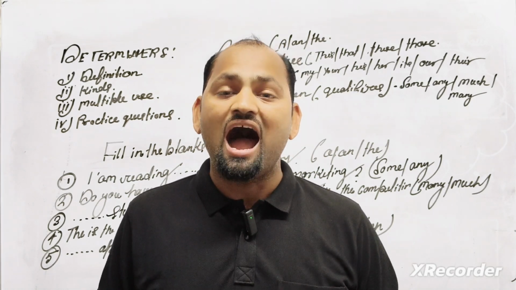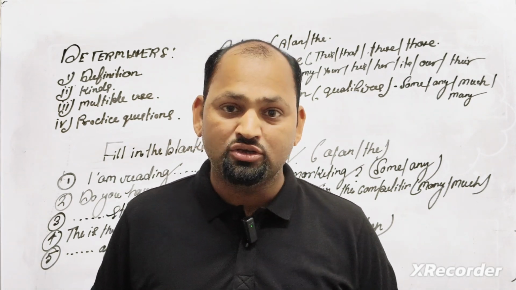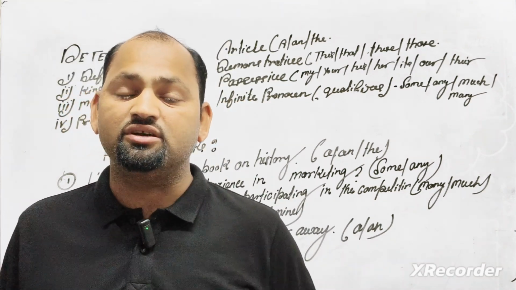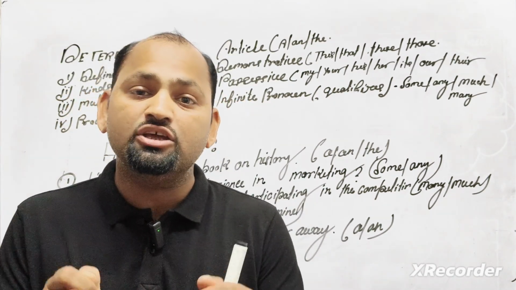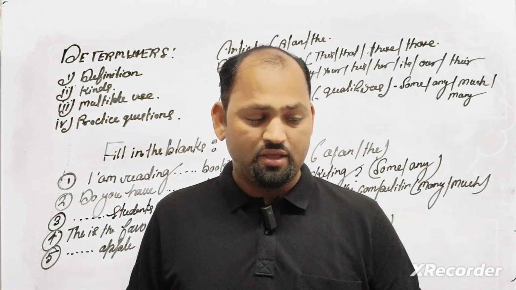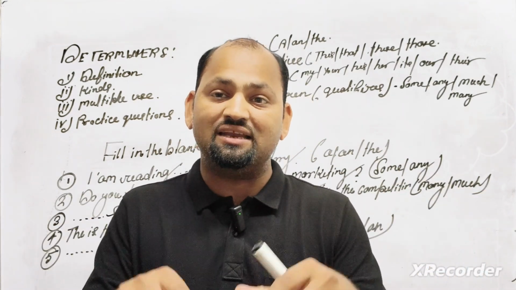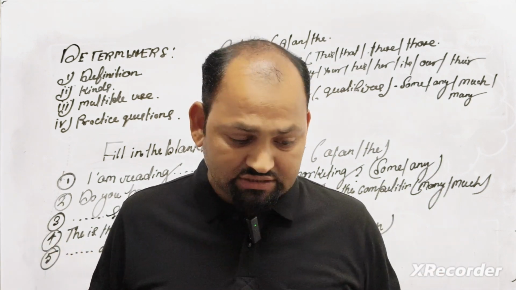If I say to you, I have an apple, what do you mean by "an apple"? We can call "an" a determiner. Why? Because we use it along with the noun apple. Okay, "a", "an" and "the" are determiners, and we have to use them in multiple kinds of sentences.